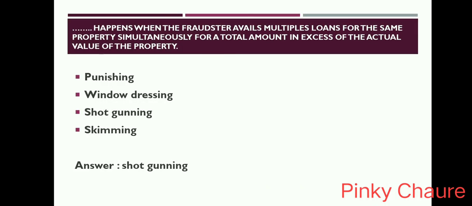Dash happens when the fraudster avails multiple loans for the same property simultaneously for a total amount in excess of the actual value of the property. Option is phishing, window dressing, shotgunning, scheming. Answer is shotgunning.